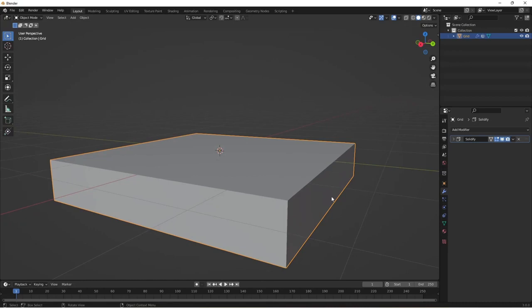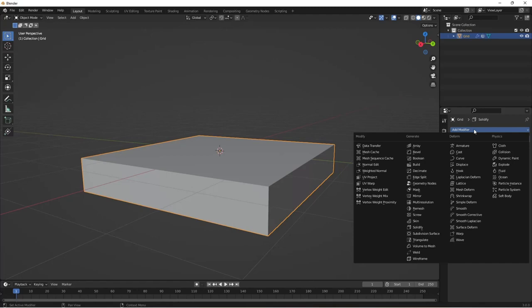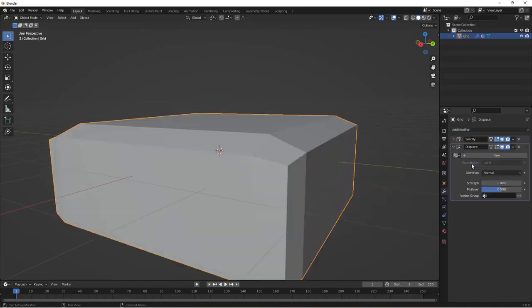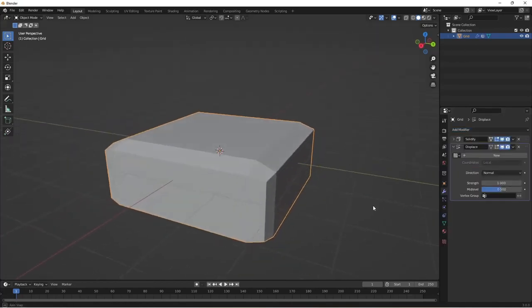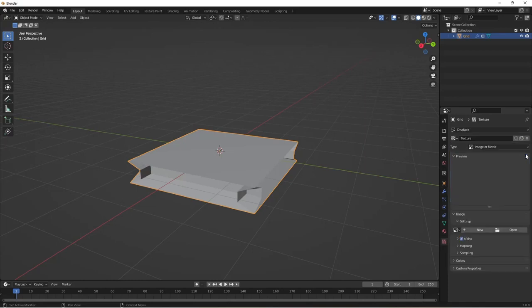Next thing we want to do is add our bricks to it. So we add another modifier, and this one's in the deform group. Come down, displace, click on that. Your object to change, don't worry about that. In the drop down box it's got new, click on new, and it comes up texture. Now we want to add our own texture, so if you click on these two buttons one above the other, we have now dropped from the spanner group down to the checkered, which is our texture group.